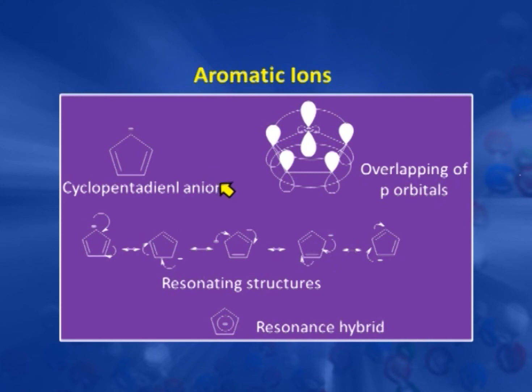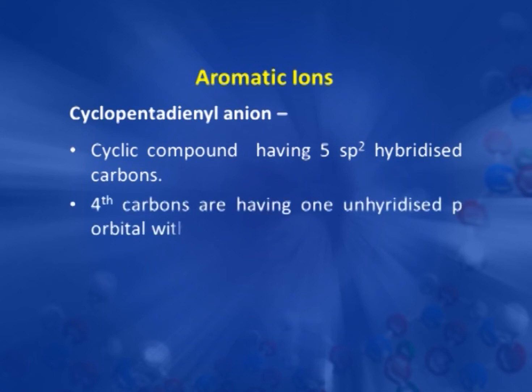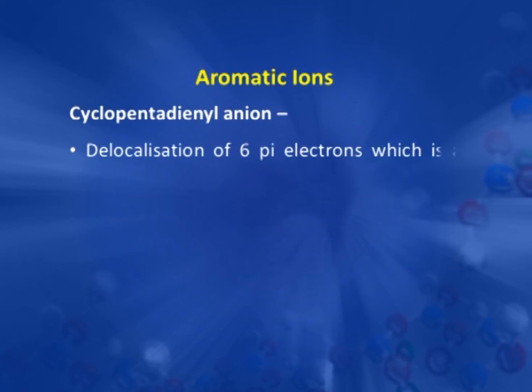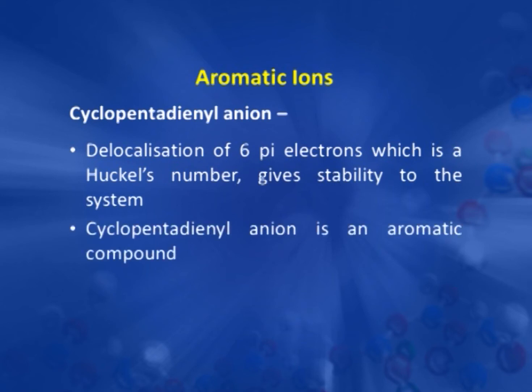Each carbon here is again sp2 hybridized, and each carbon has one unhybridized p orbital. 4 carbons have 1 electron in each unhybridized p orbital, but the 5th carbon, which bears a negative charge, has a pair of electrons in its unhybridized p orbital. So in total there are 6 pi electrons present, which is a Huckel's number. That is why this cyclopentadienyl anion is aromatic in nature.